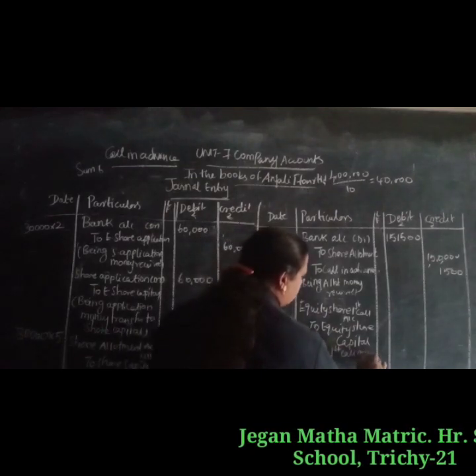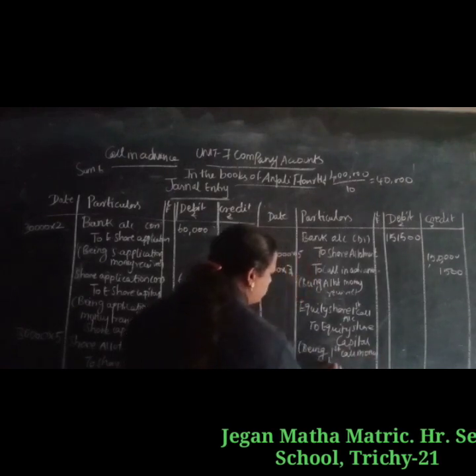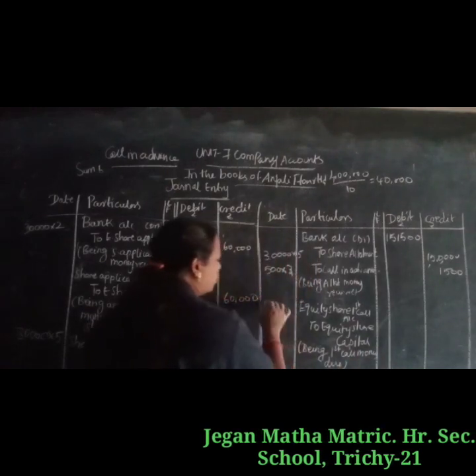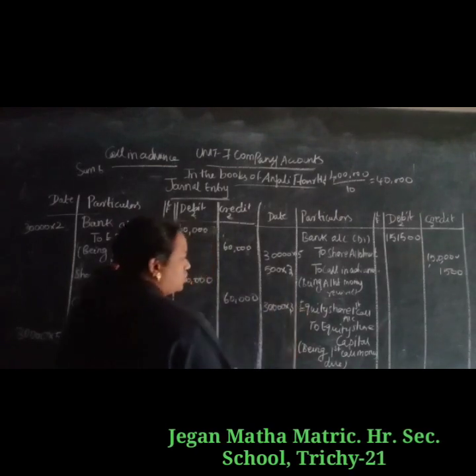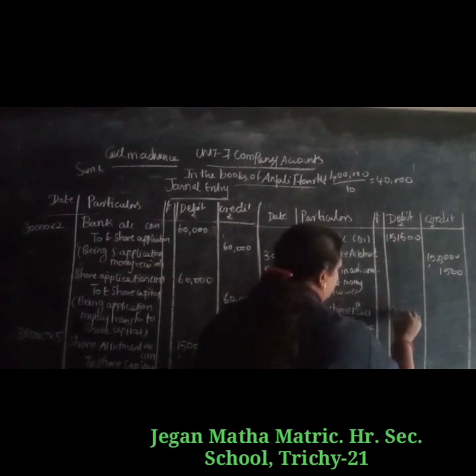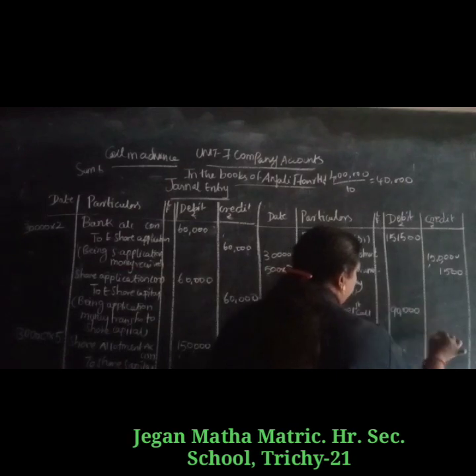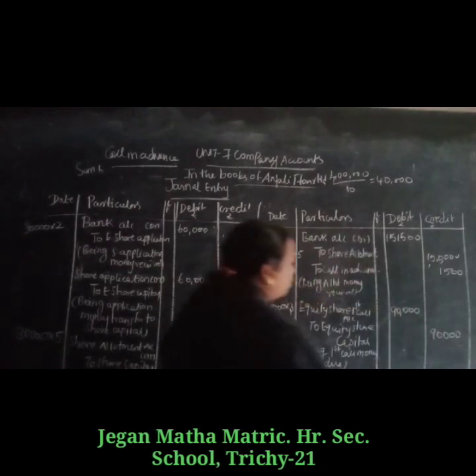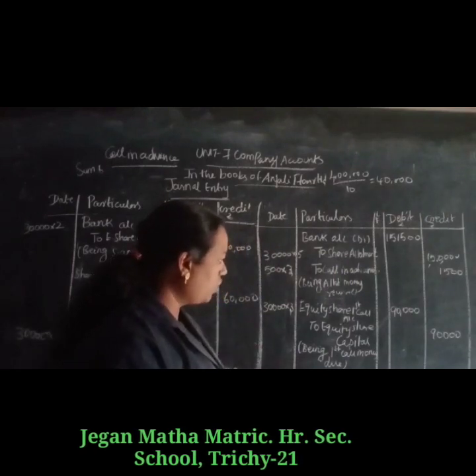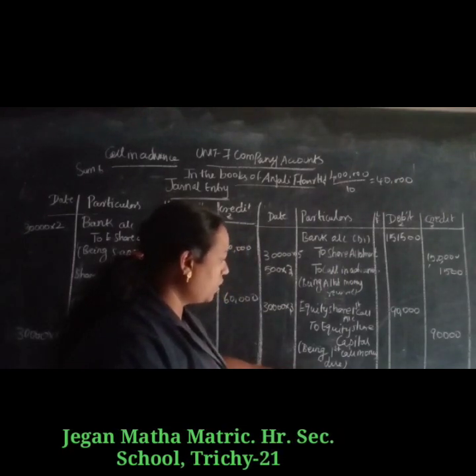What is the amount? 30,000 shares into 3 rupees, 90,000.